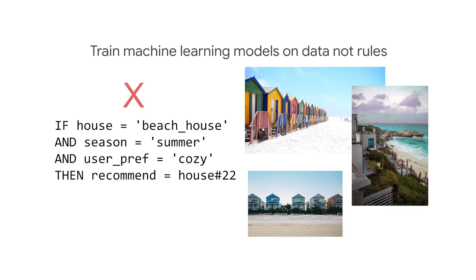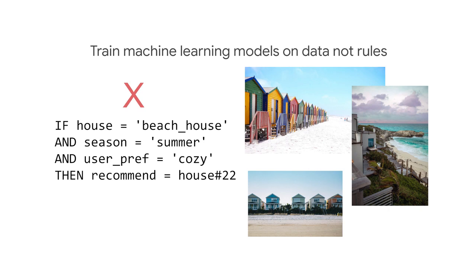Logic like, if the house is a beach house and the season is summer and the user likes cozy houses, then house number 22 is what we recommend. Can you think of the issues if we used such logic instead of letting the model figure it out? What if there were many different kinds of beach houses with all kinds of different features, like the number of bedrooms, locations, amenities? You get the picture.